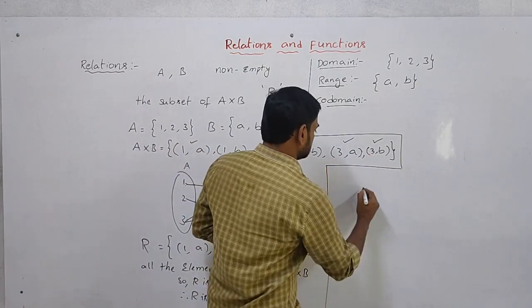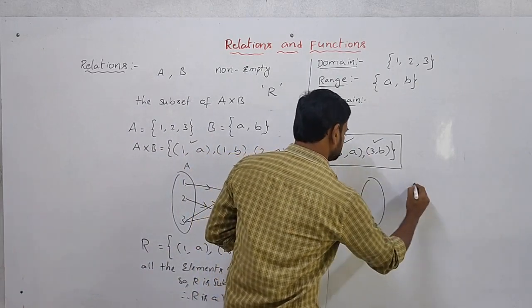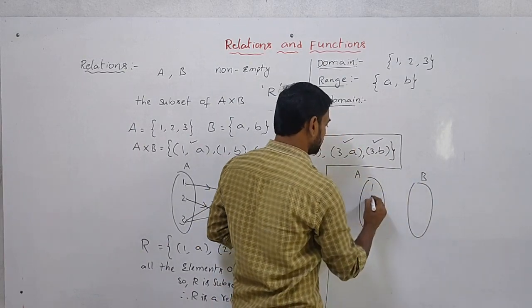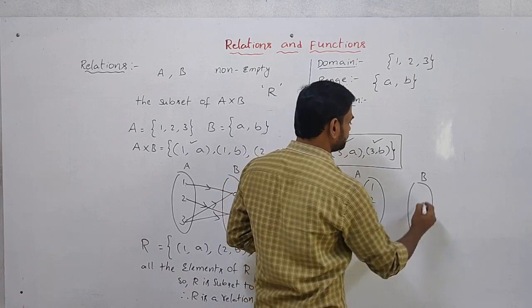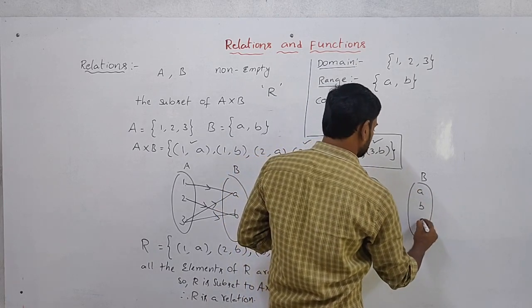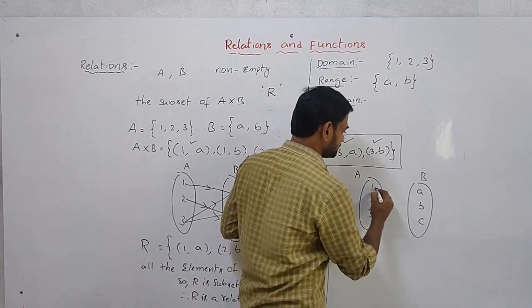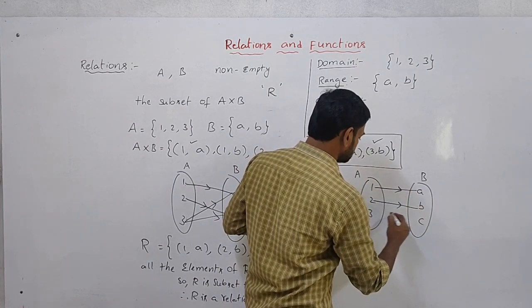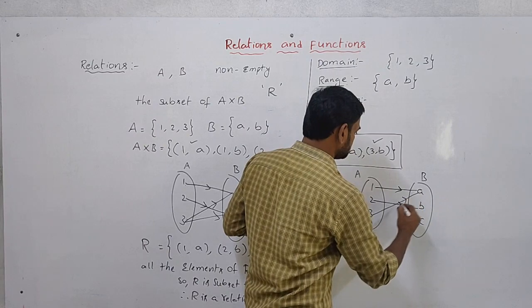Now see here. This is A, this is B. 1, 2, 3. A, B, C. I am taking the mapping like this. You can take any mapping.